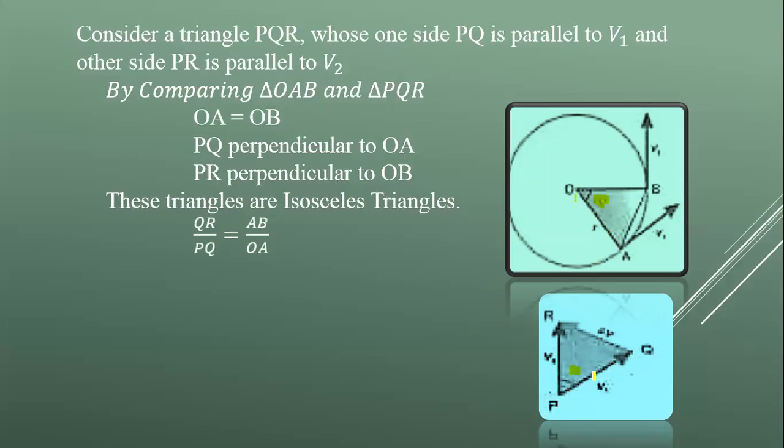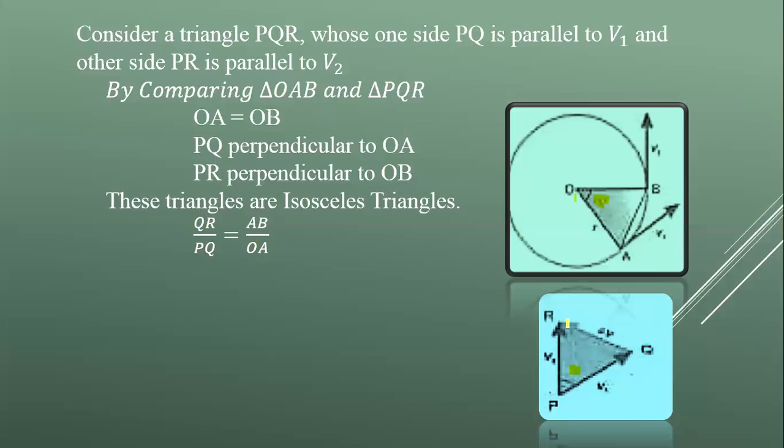So in these isosceles triangles, the ratio of any two sides will remain same. For example, from this side, QR divided by PQ or PR, because V1 and V2, they have same value. तो आप यहाँ नीचे PQ भी लिख सकते हैं, PR भी लिख सकते हैं, और जो न्यूमरेटर है that is QR. So QR over PQ. In second triangle, this side AB divided by either OA or OB, because they are radius of circle. यहाँ भी OA भी लिखा जा सकता है, OB भी आप लिख सकते हैं.